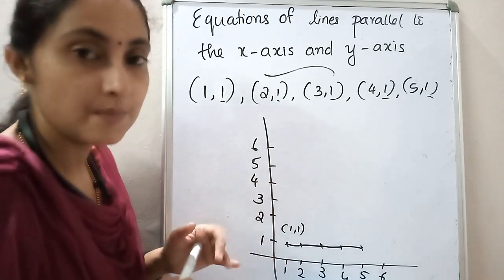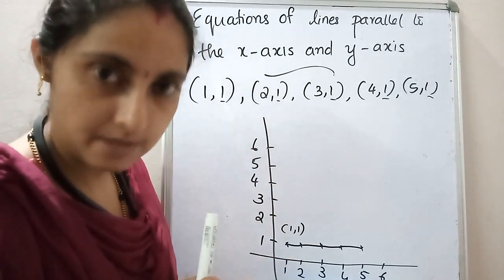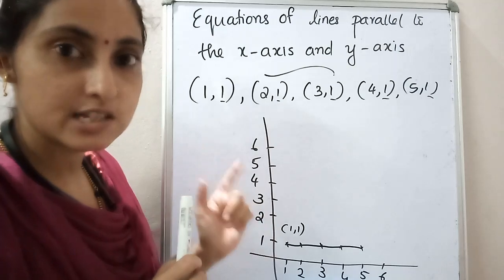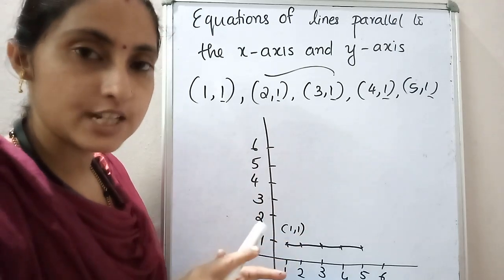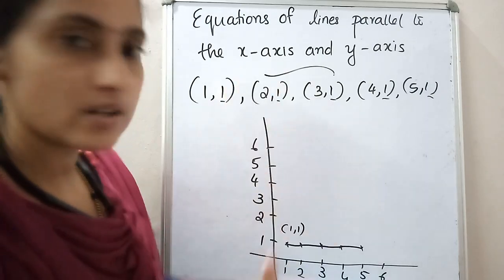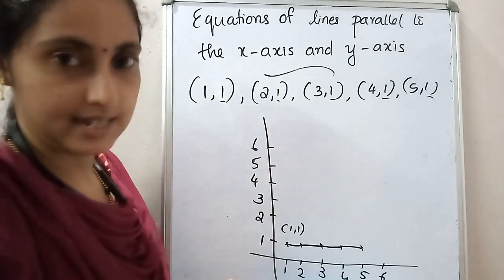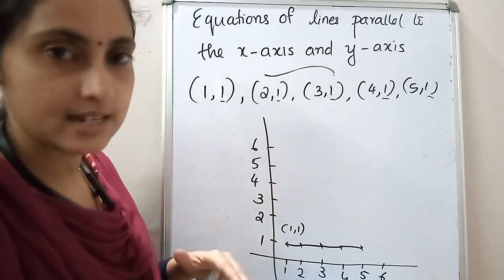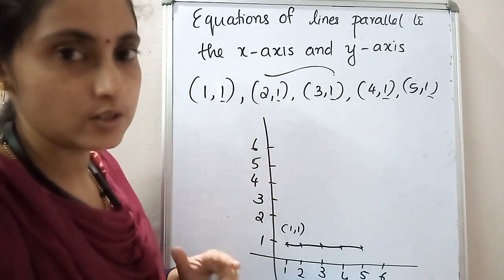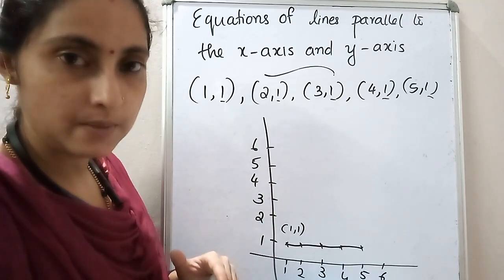Once again, I will summarize that. If the x coordinates are same, what is the speciality? The line is parallel to the y-axis. Okay. If the y coordinates are same, that line is parallel to which axis? X-axis. Okay. Two things I will say, so those two concepts you have to keep in your mind. Okay. So shall we do one problem?